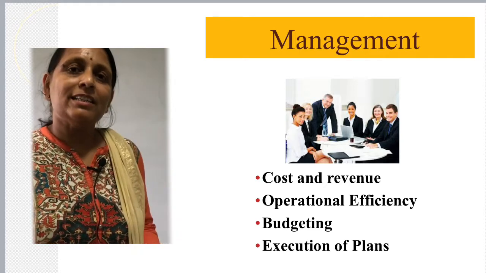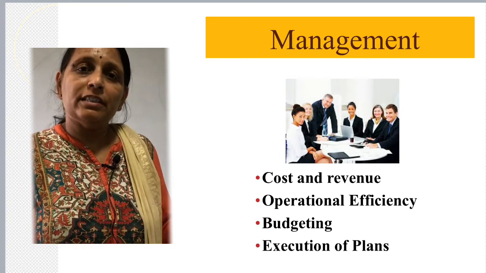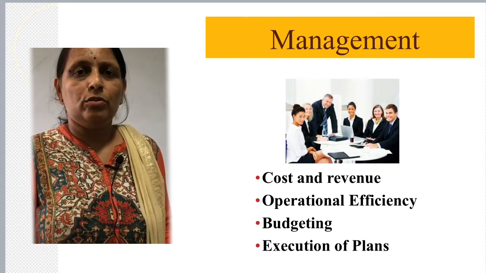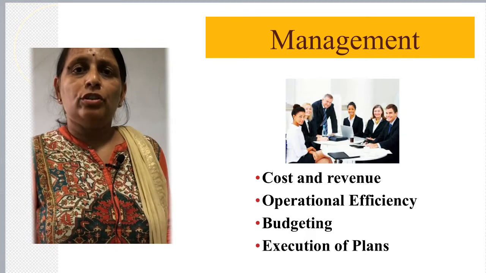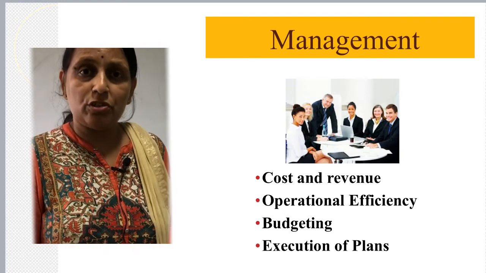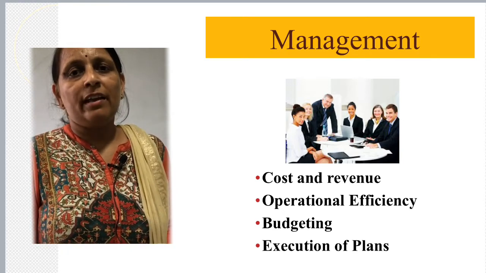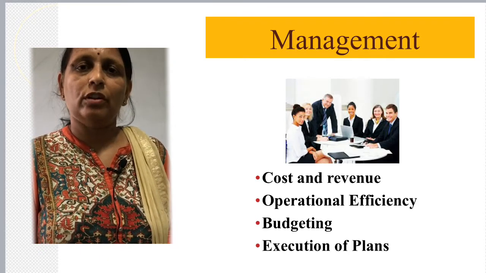So, for all these things they need to know the trend, they need to know the year's number or the quarter's number, so that they can in time take action or plug the loopholes where they are going wrong, where there are deviations in performance, and can have smooth budgeted and planned operations for the business.